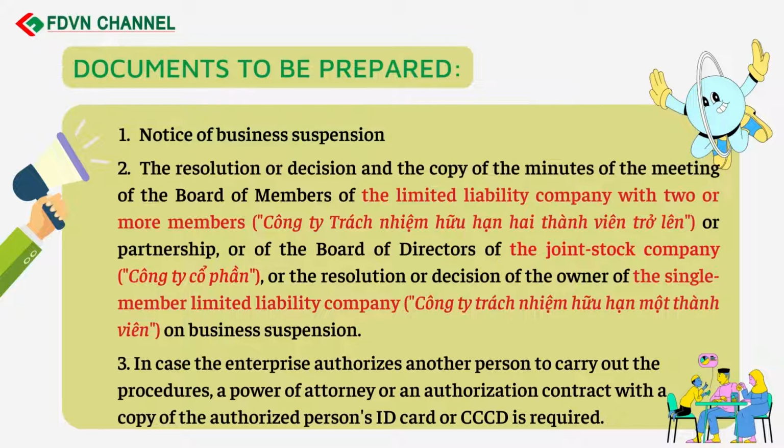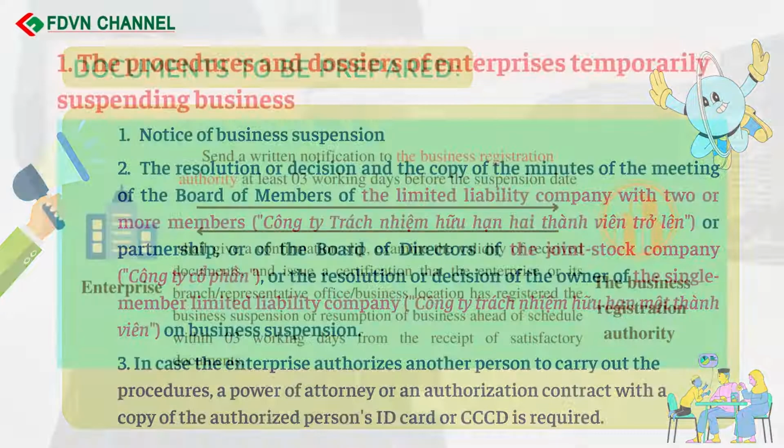The resolution or decision and the copy of the minutes of the meeting of the Board of Members of the Limited Liability Company with 2 or more members or partnership, or of the Board of Directors of the Joint Stock Company, or the resolution or decision of the owner of the single-member Limited Liability Company on business suspension. In case the enterprise authorizes another person to carry out the procedures, a power of attorney or an authorization contract with a copy of the authorized person's ID card or CCCD is required.